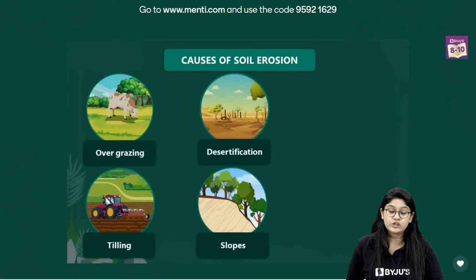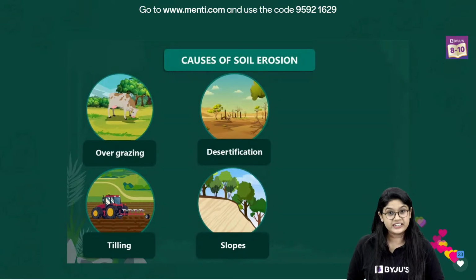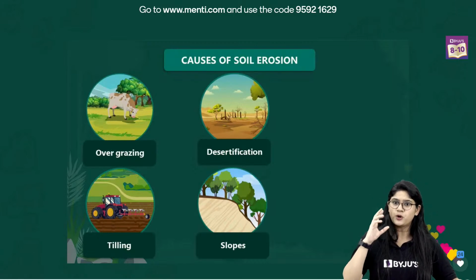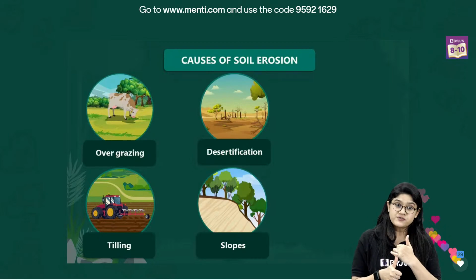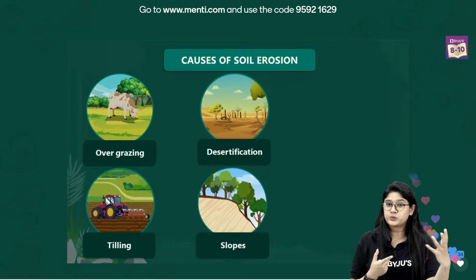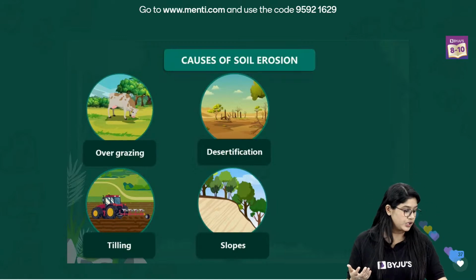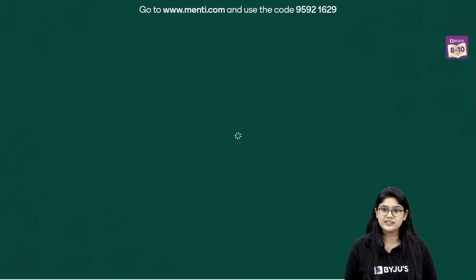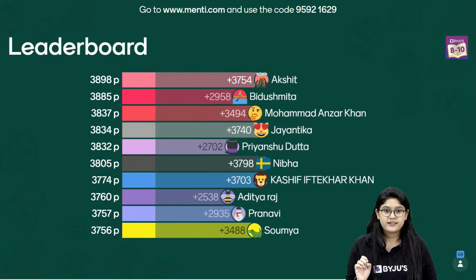Over here we have the causes of soil pollution. Now we'll be moving to the leaderboard. So the leaderboard is based upon two important things, right? First, of course, that you should answer the question correctly. Secondly, the speed that you are voting with. So over here we have the final leaderboard. So let's see.